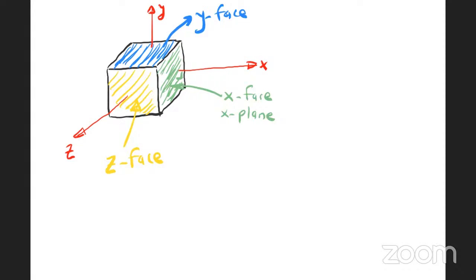The face which is perpendicular to the x-axis is called x-face. The face which is perpendicular to the y-axis is called y-face. The face which is perpendicular to the z-axis is called z-face.